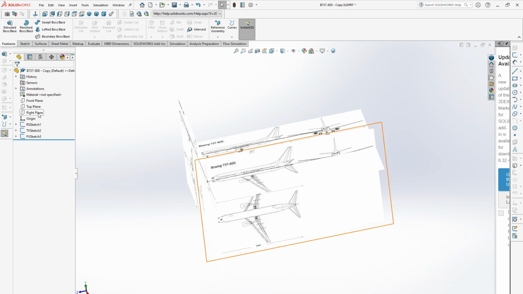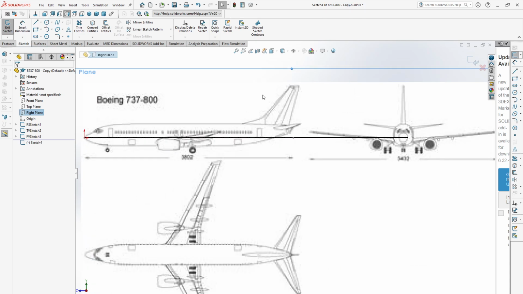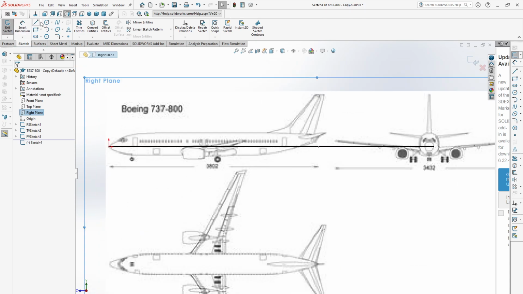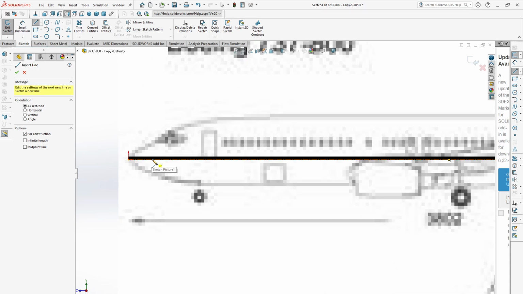To do that, at first we'll draw the top guide curve in the right plane. Select the right plane and click sketch. At first we need to draw some center lines.